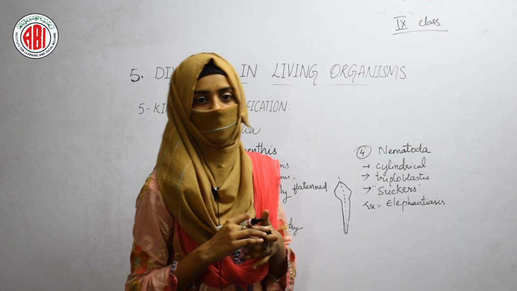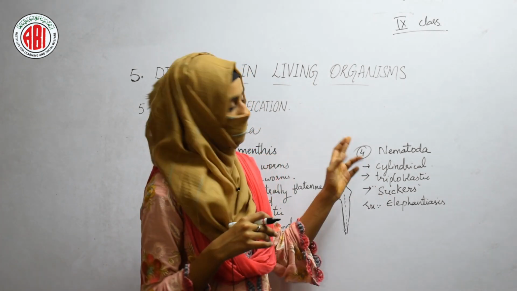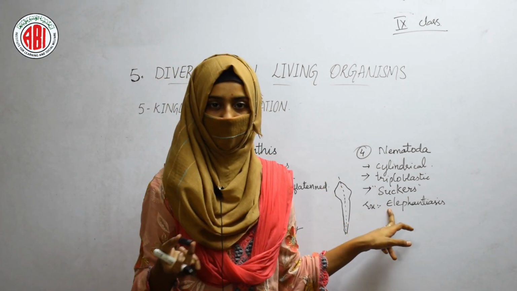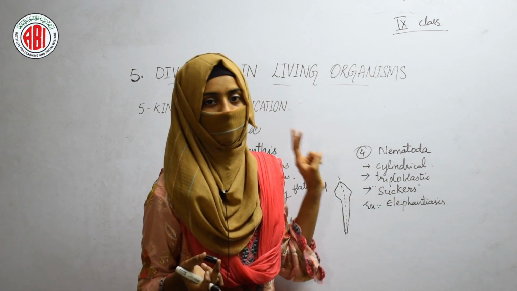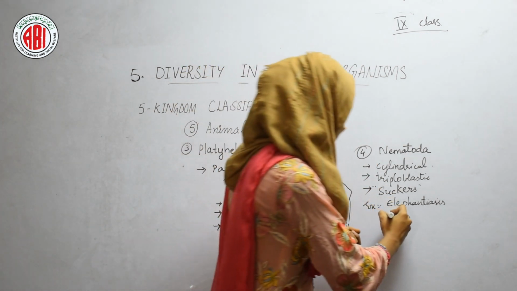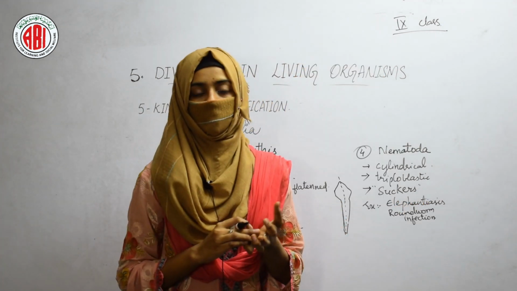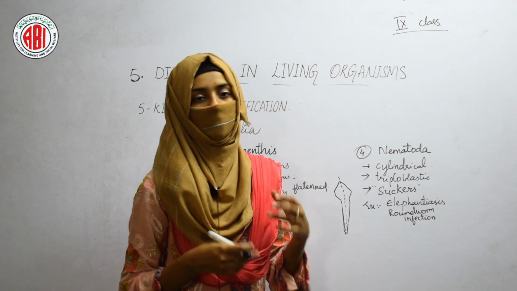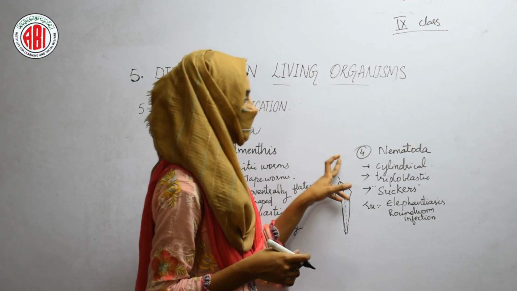Where the worms are present, that portion swells and looks like an elephant. That is the reason the disease is named elephantiasis. The other disease is roundworm infection. The worms which cause diseases in animals or in the human body are called parasitic worms.